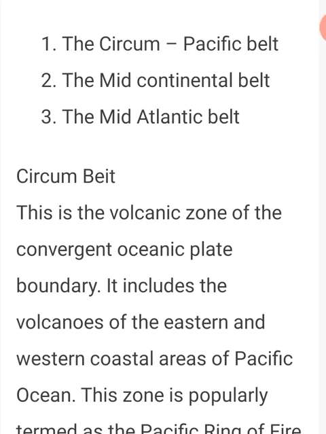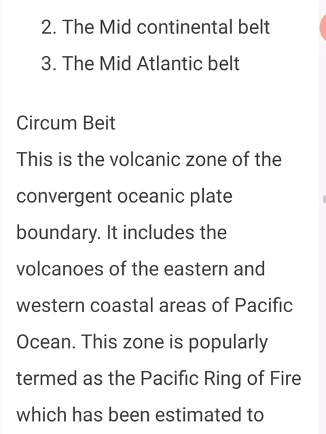This is the volcanic zone of the convergent oceanic plate boundary. It includes the volcanoes of eastern and western coastal areas of Pacific Ocean.